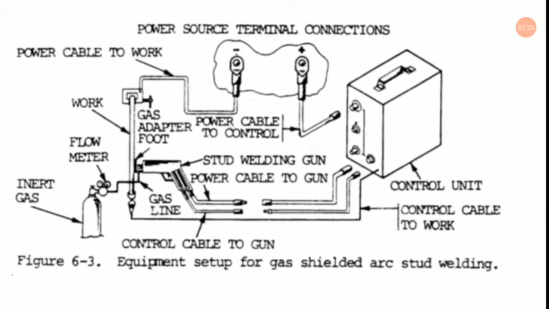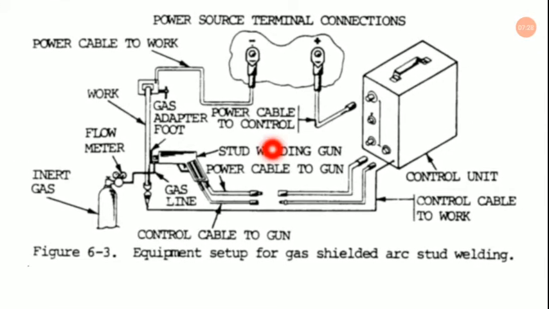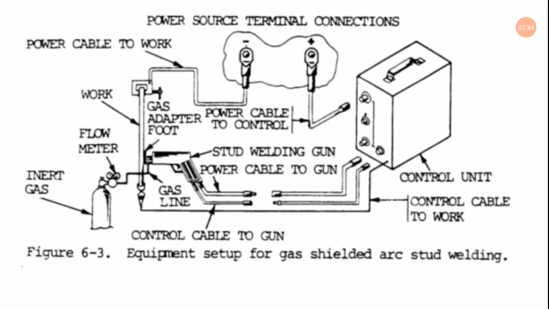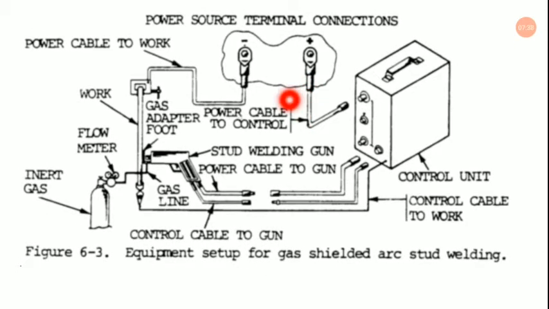Next, we do have this picture of power source terminal connections actually. So in power source terminal connections, we have this one will be connected to the positive terminal of the control unit, and another one will be connected with the negative terminal of the power source and also with the workpiece.